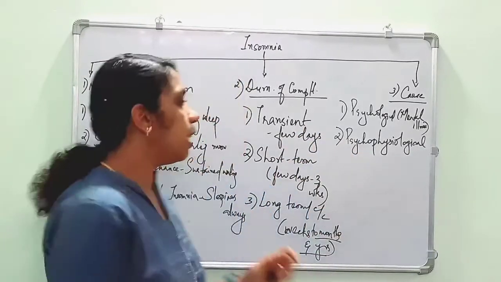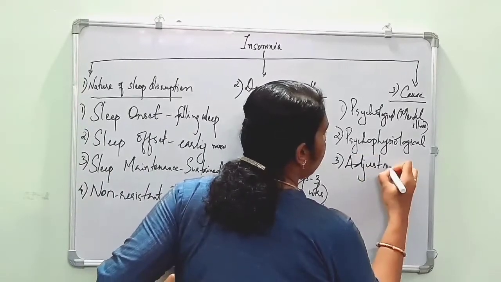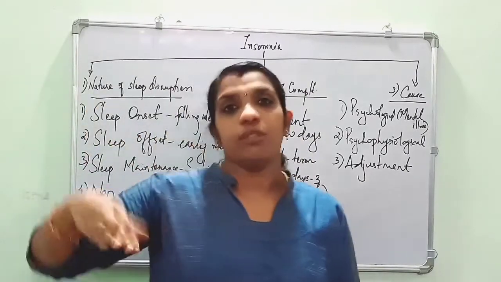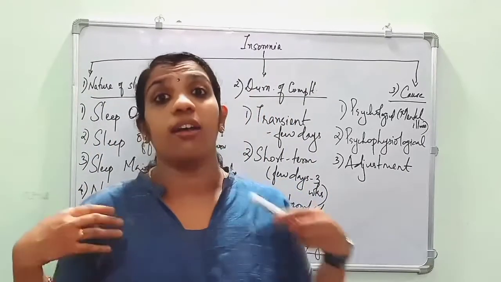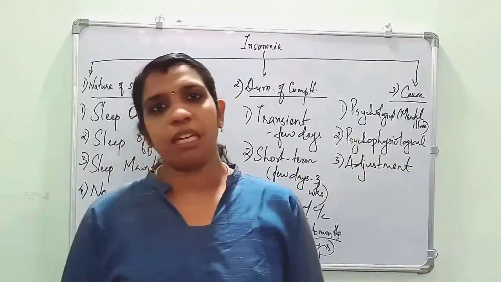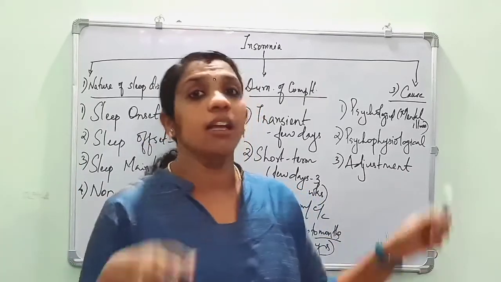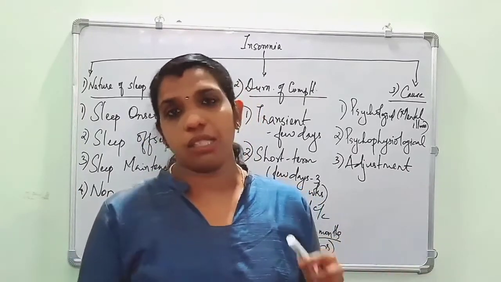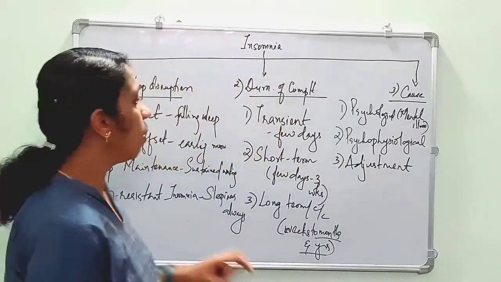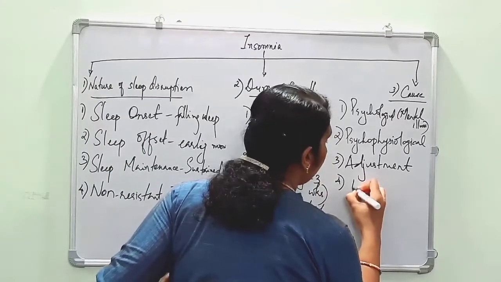You understand? Third is adjustment insomnia. Third cause is adjustment. That is, if we are going to some other place, in some hotels or in some hospitals, or if our sleeping environment is changed, we cannot sleep. And also if there are conditions such as jet lag, the person cannot sleep. It is known as adjustment insomnia. Understand?